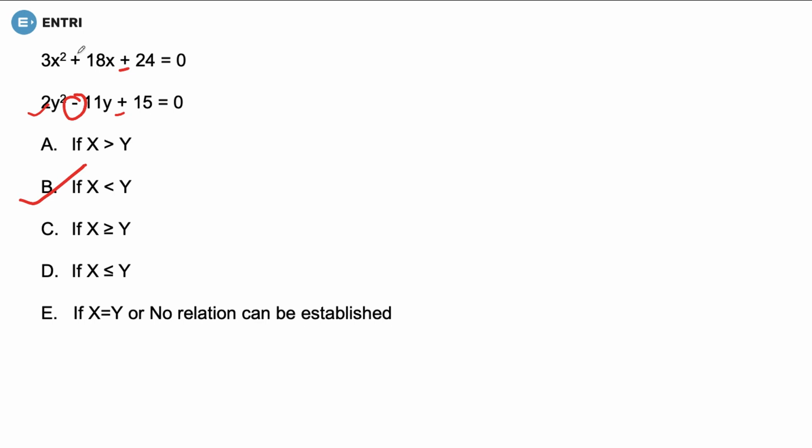In the similar way, if this part that is constants are negative, if both the constants are negative, without thinking anything, you can directly click on cannot be determined. These are short methods in which within no time, within few seconds, you can just click on the answer.